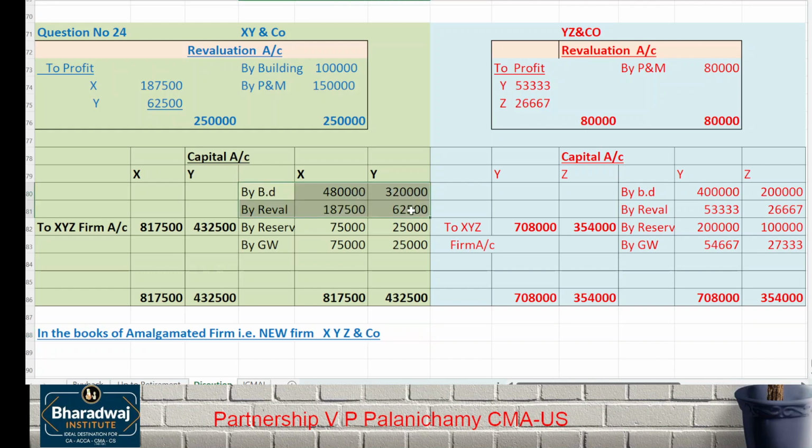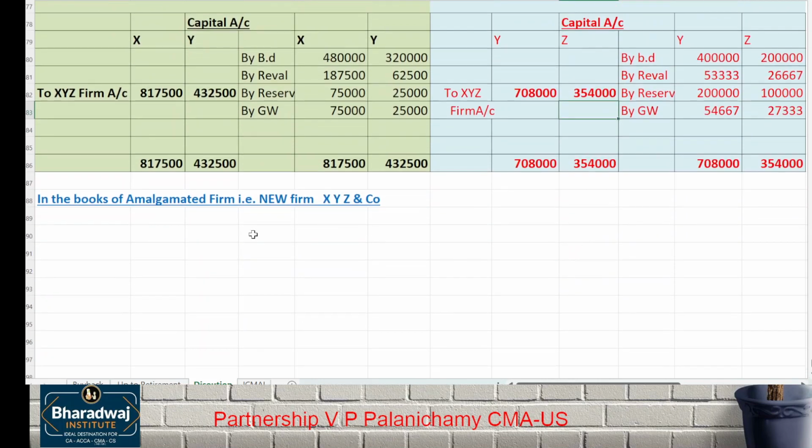Right? Capital, revaluation, profit, reserves, and goodwill. The capital in the old firm becomes what? The new firm's capital. That is transferred to which one? New firm's capital account. Start in the books of X, Y, Z and Co. In the examination, don't do this. Please pass separate entries. For our classroom purpose, it is okay. We'll make two debit columns, debit and credit.